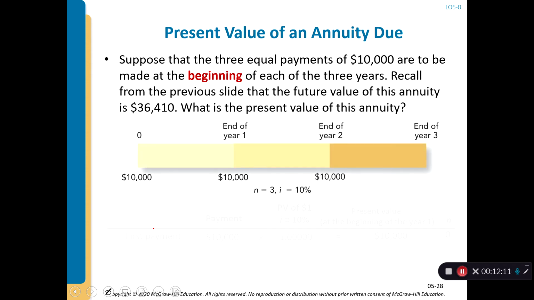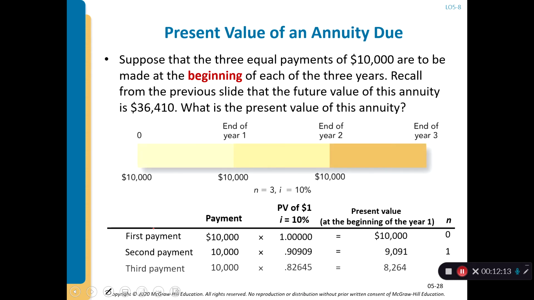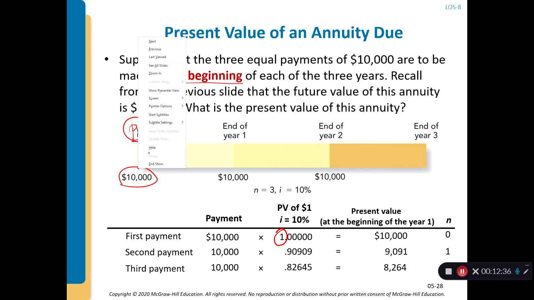Okay, let's look at the present value of an annuity due. It's the same thing, with the only difference in how you calculate the present value: the first payment is multiplied by 1 because it happens on that day, at the beginning of the period, right at the discounting date.